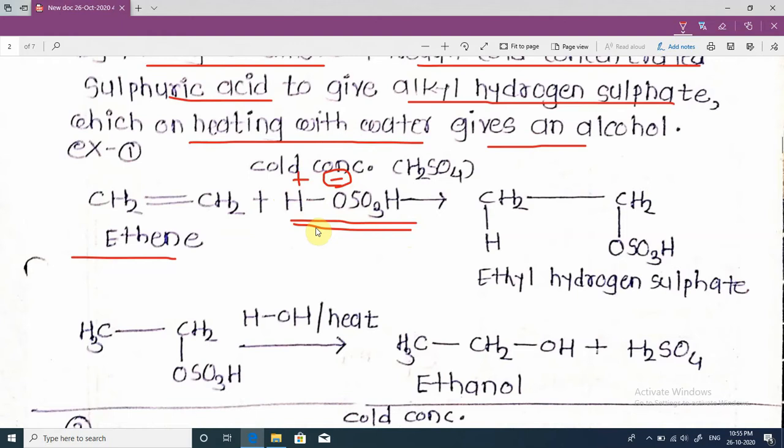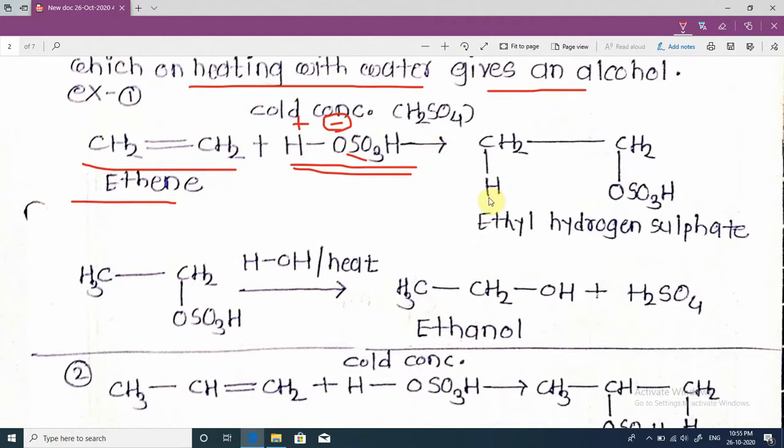In this, there is addition of H2SO4 to the unsaturated carbon atoms of the alkene with the help of Markovnikov's rule. What Markovnikov's rule tells is that the negative part of the reagent attaches to that carbon atom which carries fewer hydrogen atoms.